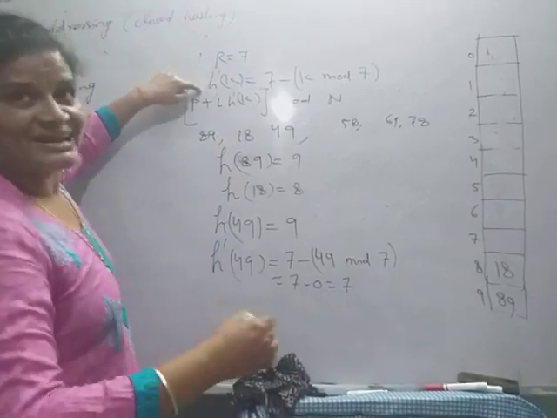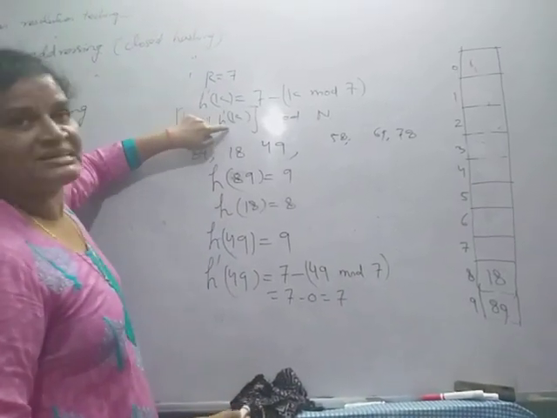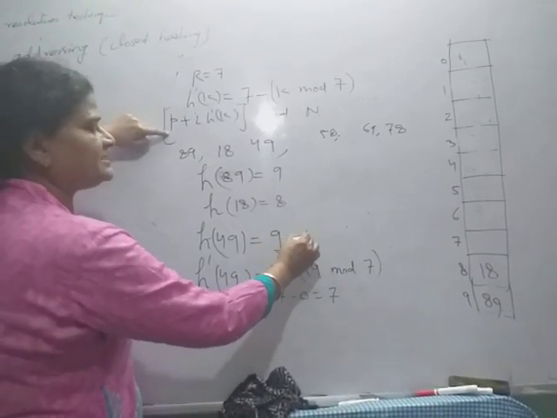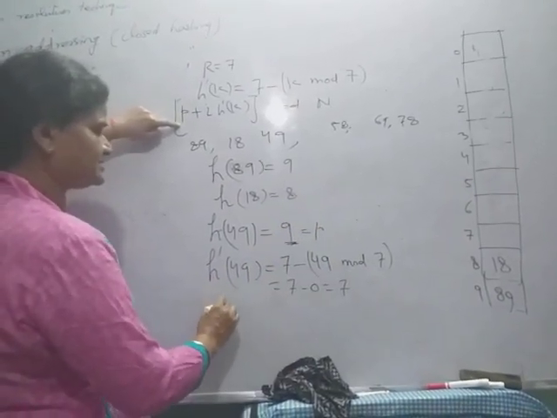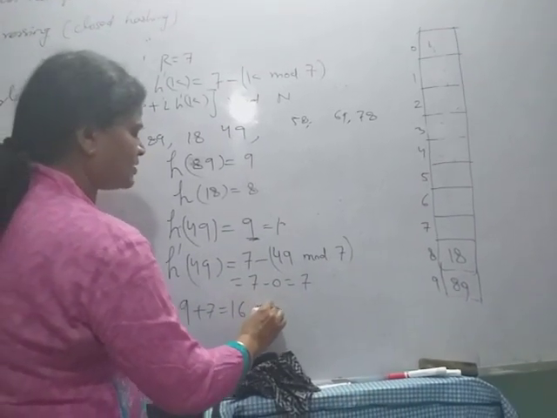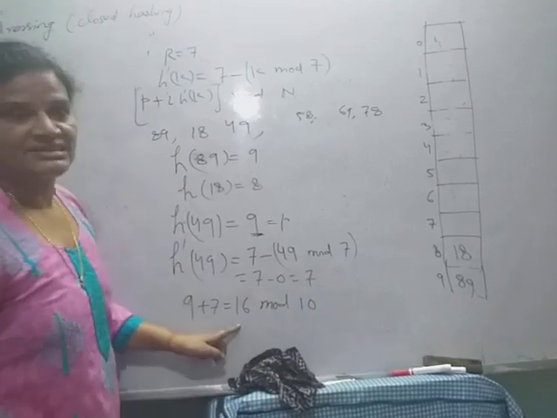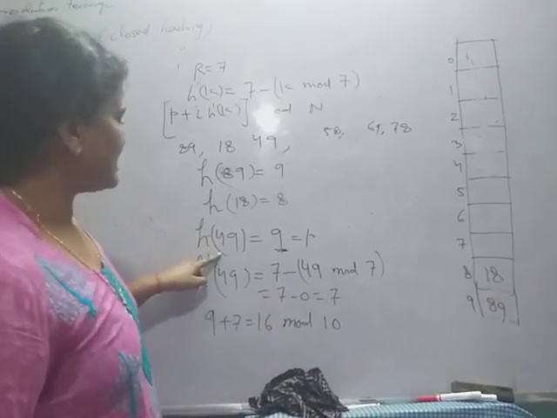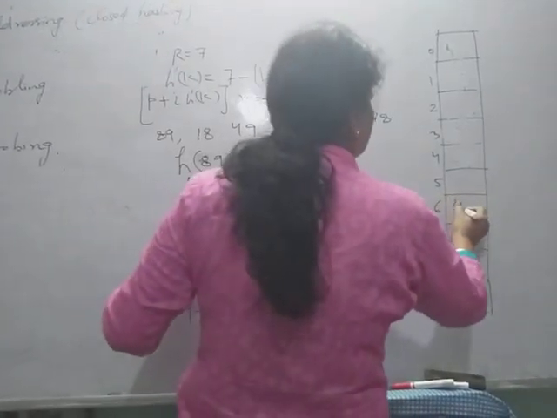So now the next location is P plus H dash. So P is what here? P is here 9. So the next location is 9 plus 7, 16. 16 mod 10, that is 6. So here the 49 will be stored at location 6.